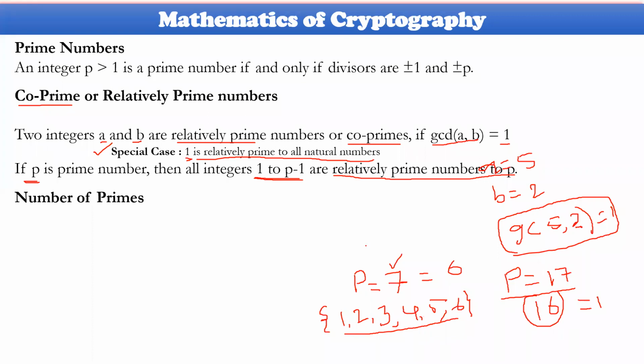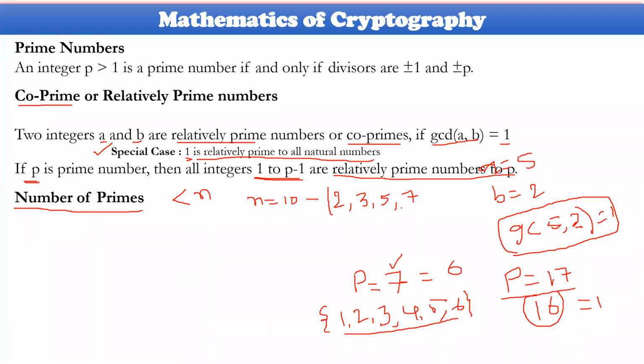Now I am talking about co-primes and relatively primes. Now I am talking about how many primes are available less than or equal to some particular number, let me say n. If n is equal to 10, how many primes are available here? 2 is one prime, 3 is another prime, 5 is another prime, and 7 is one more prime. After this, 8 is not a prime, 9 is not a prime, and 10 itself is also not a prime.